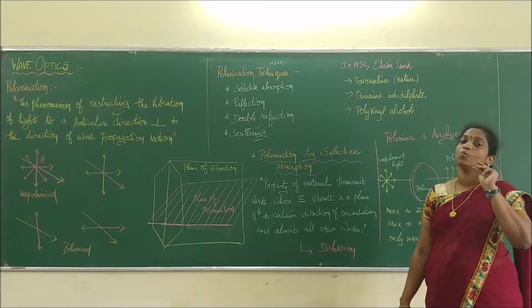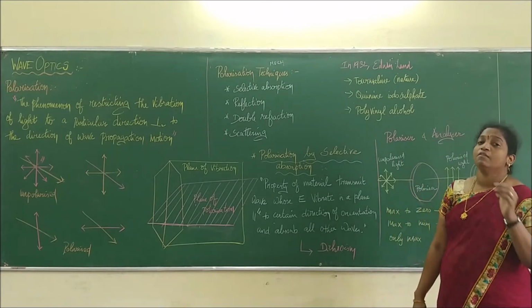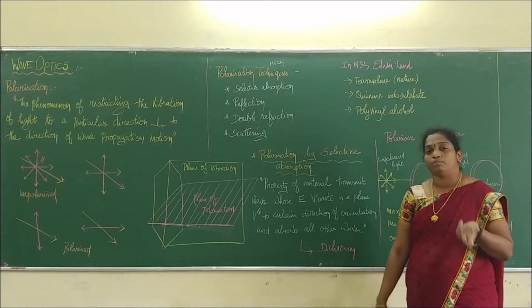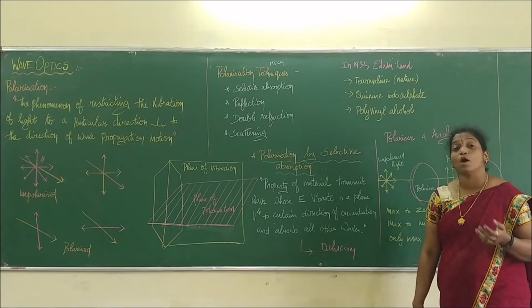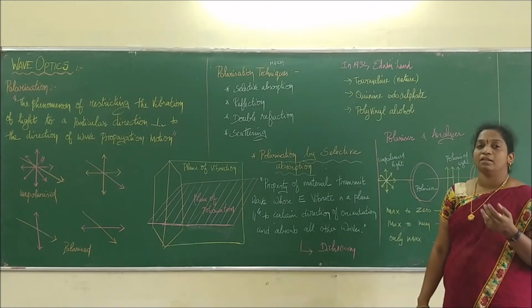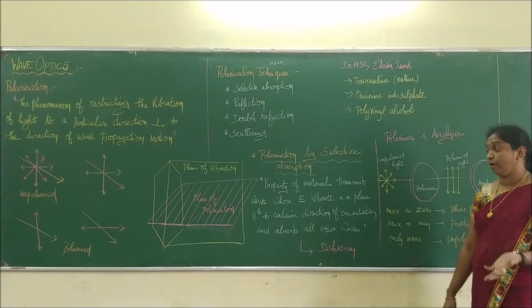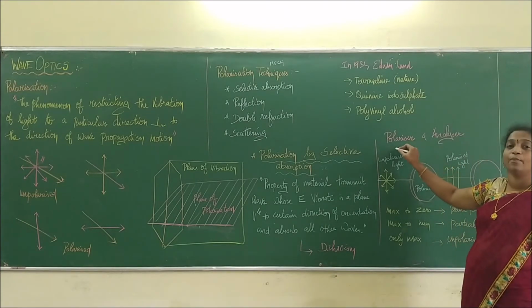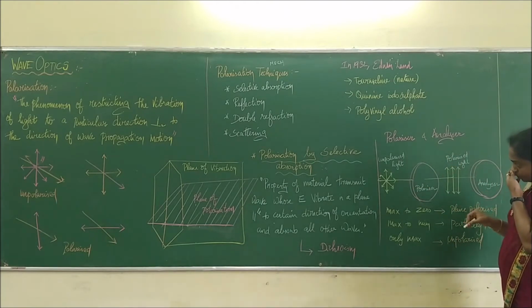That means we select only one particular direction of vibration. We call that selective absorption. It can be done through some materials, which we call Polaroid materials, and the device is called a polarizer. Now we are going to see what is meant by a polarizer and an analyzer. If you look into this diagram, you can easily understand that.